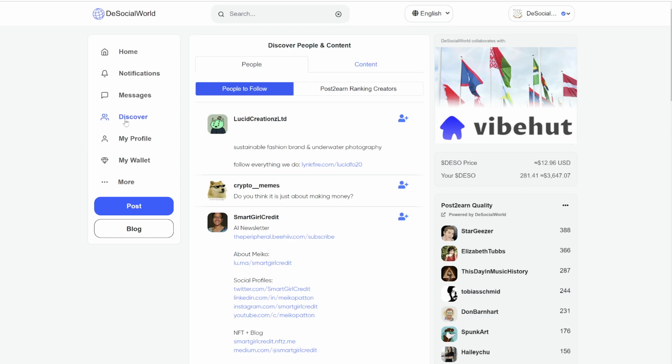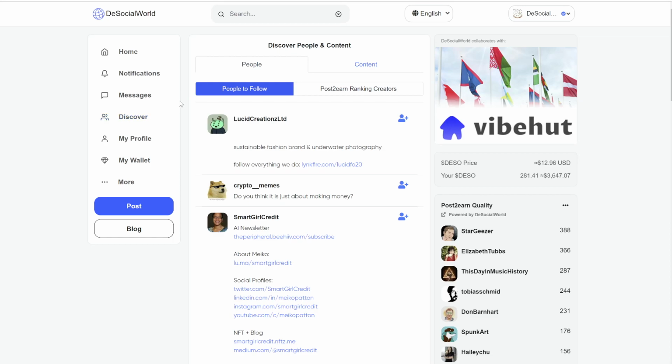These are suggestions, and these are suggestions based on four things. So first of all, it's connections from people you are following already. That's one. It's suggestions of people that share and use similar hashtags on DeSo. Suggestions are based on whether or not you speak the same language on DeSo, and suggestions are based on whether or not people are living in the same country as you are, assuming you've registered your location on desogeo.com.